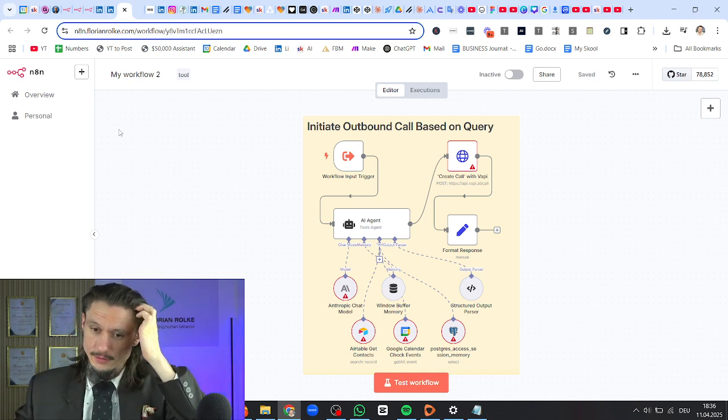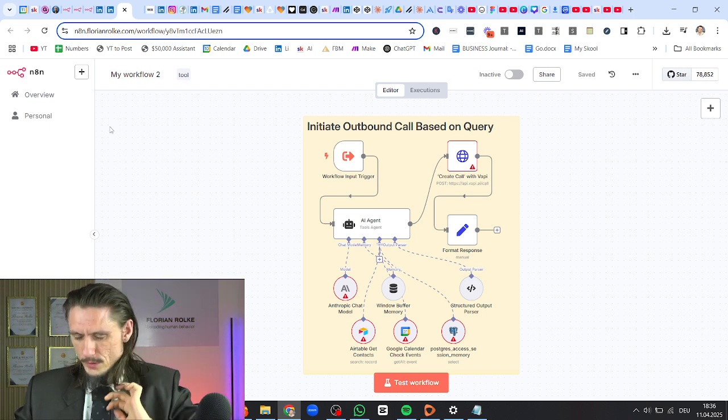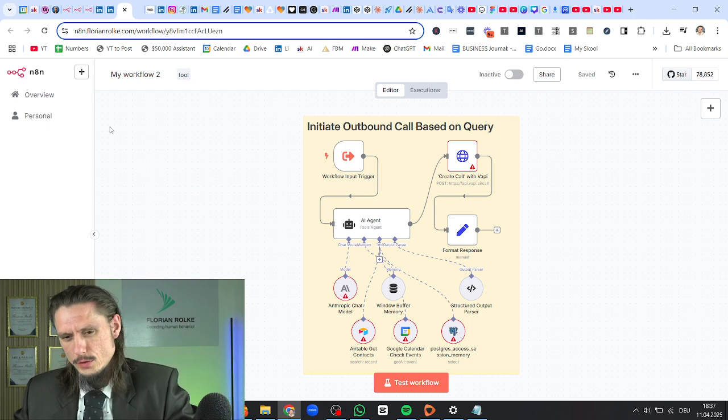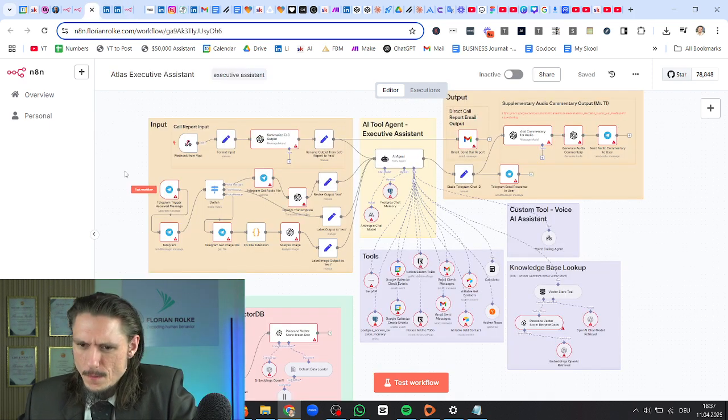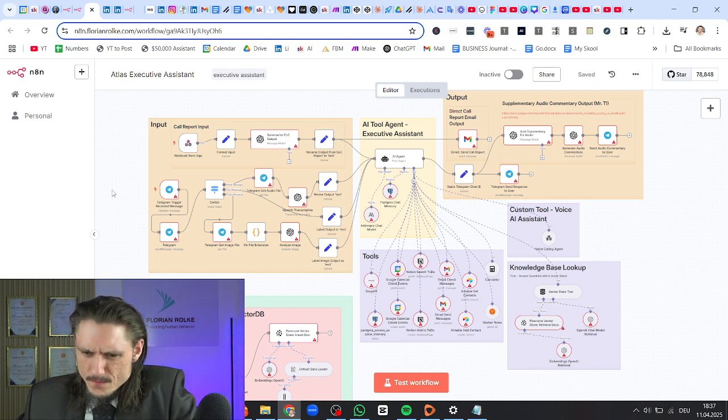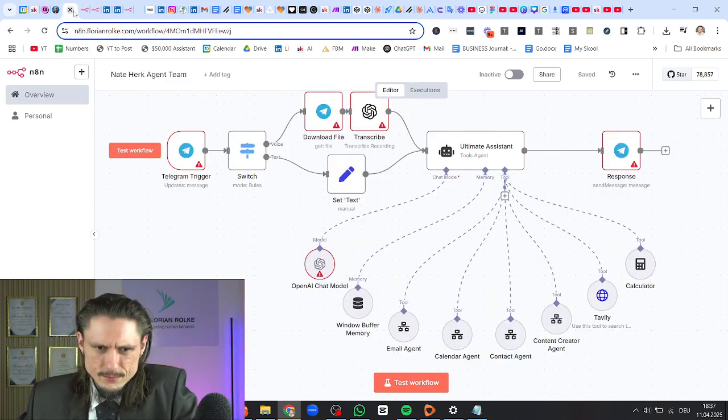Why don't we just start with this one here? Initiate outbound call based on a query. Outbound call. We can just do that in a WhatsApp as well. Now we just got to start building here. We're overthinking that, I guess. So we have the Notion agent. All right. So let's do what we do best.